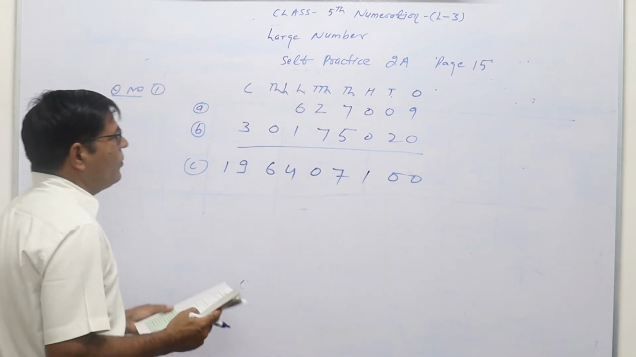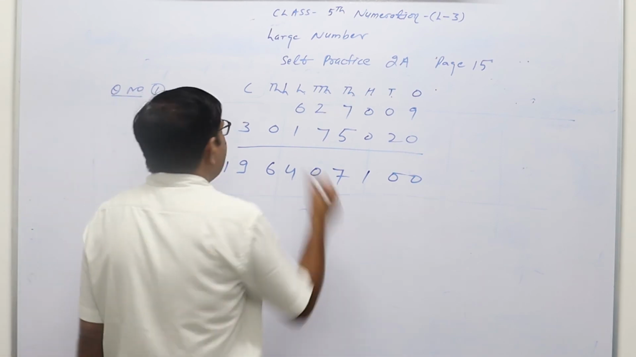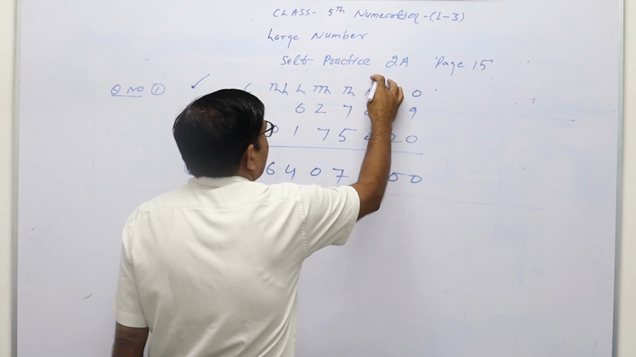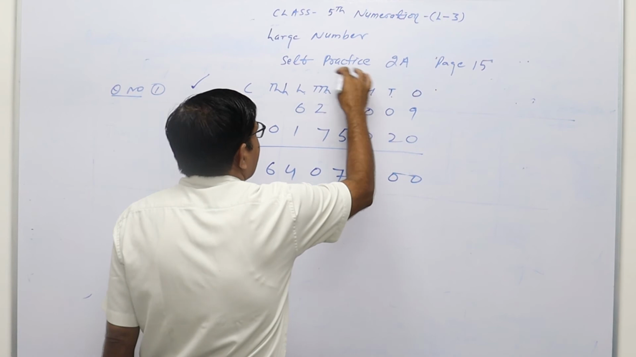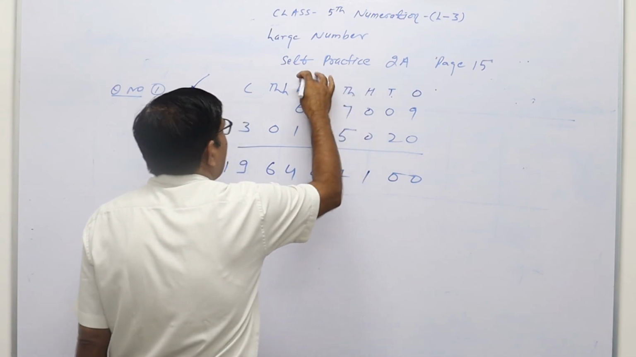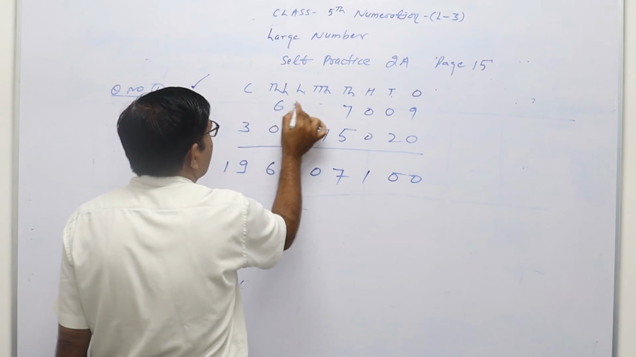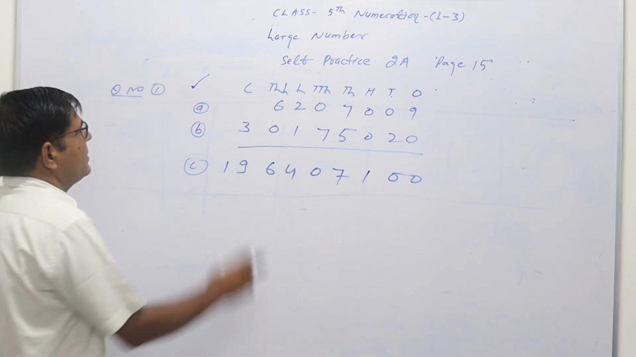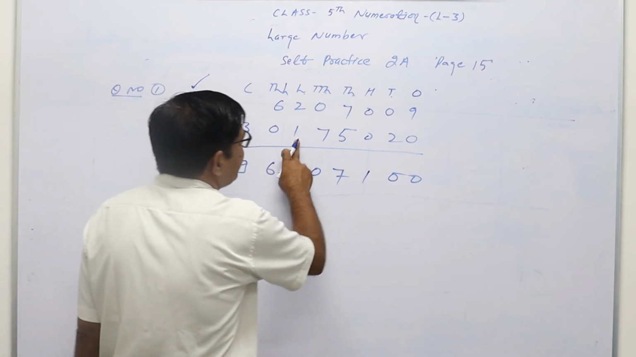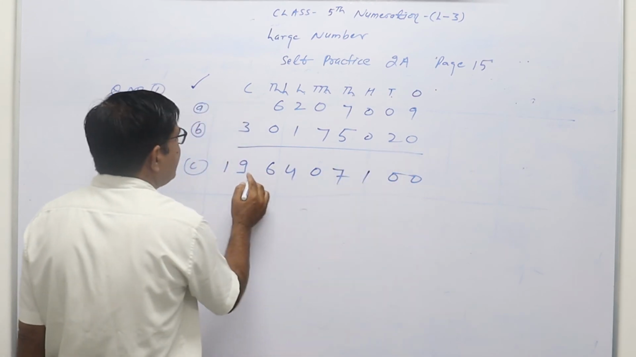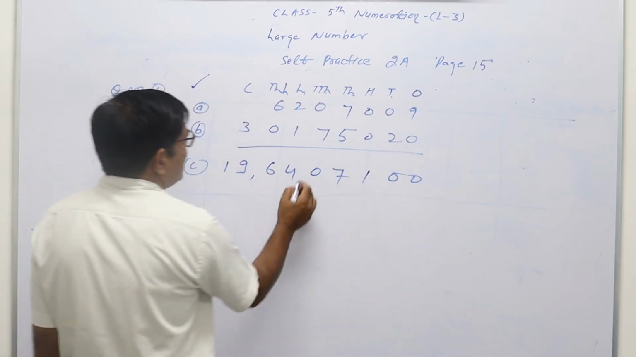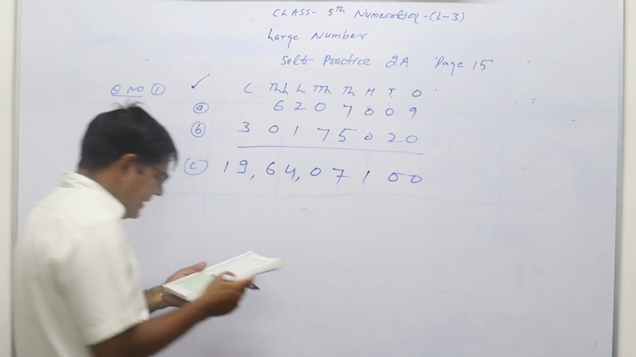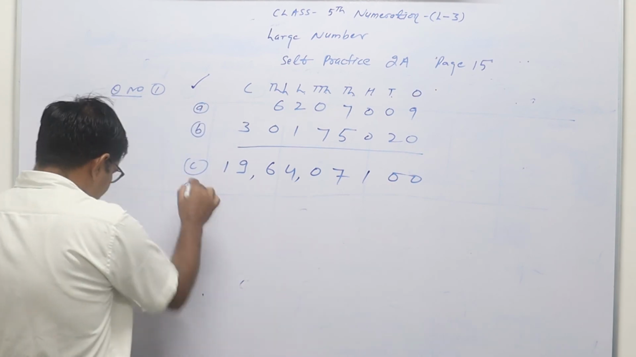So always you have to learn this place value chart first: ones, tens, hundreds, then thousands, then ten thousands, then lakh, and then ten lakh. So this will be 62 lakh 7,009. This is your 3 crore 1 lakh 75,020. This one is 19 crore 64 lakh 7,100. The next one is D.